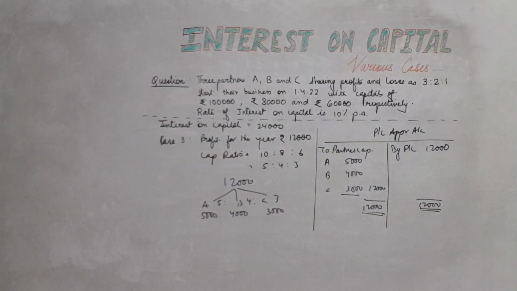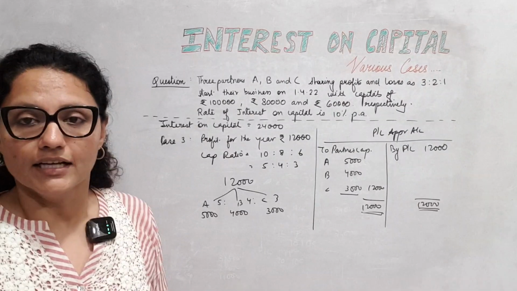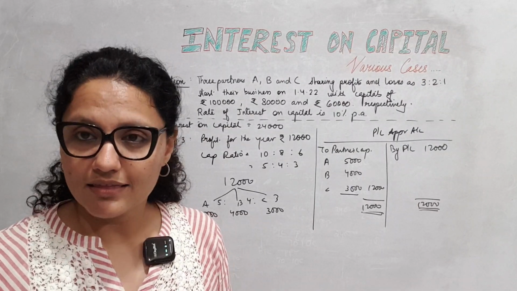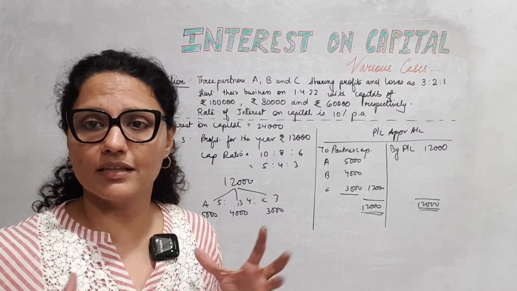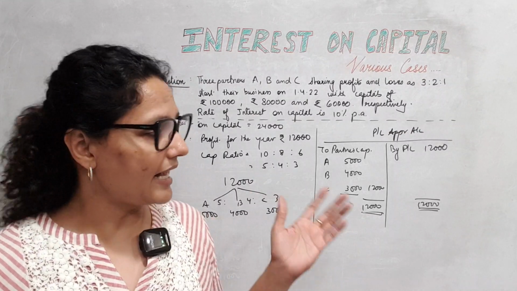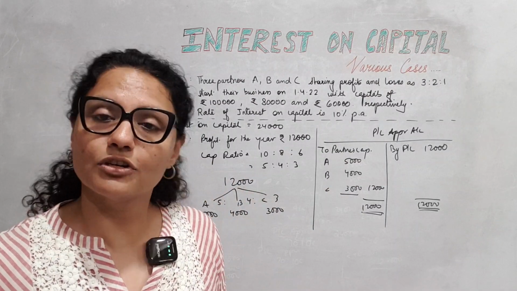That's it. No interest on capital or anything like that. If your appropriations are more than your available profits, you simply take out the lump sum of what they're supposed to get and distribute it in their ratio of appropriation.